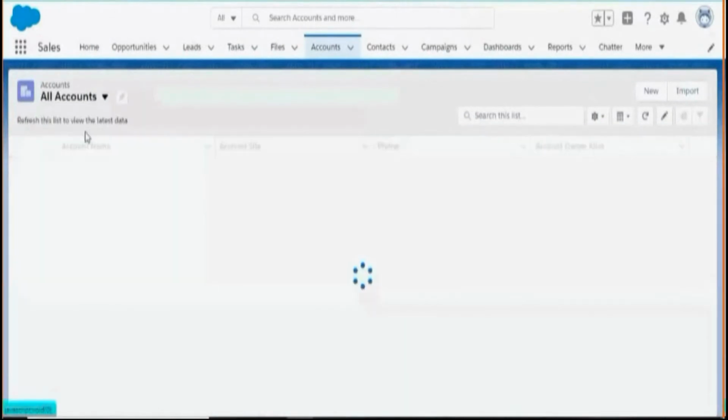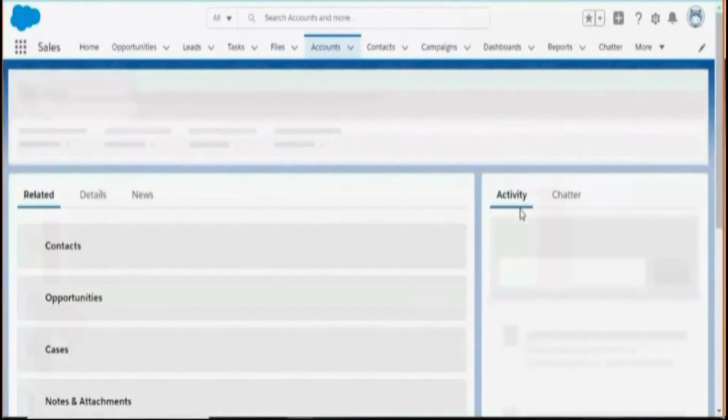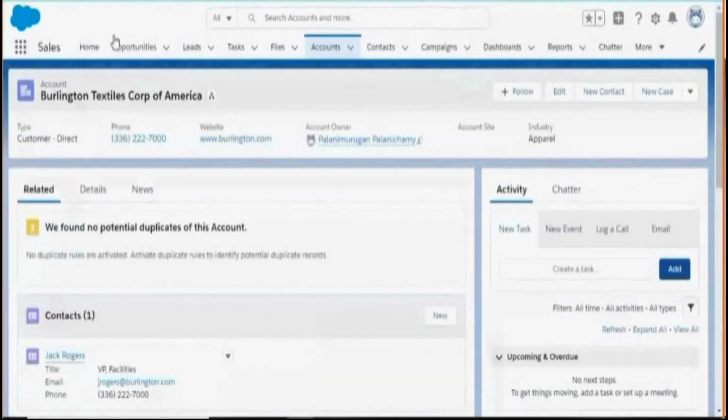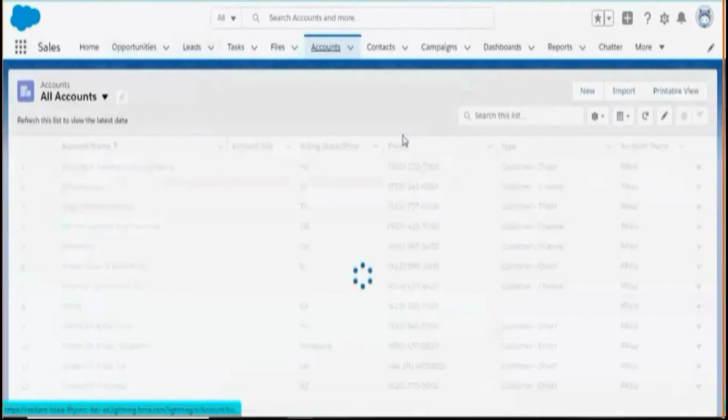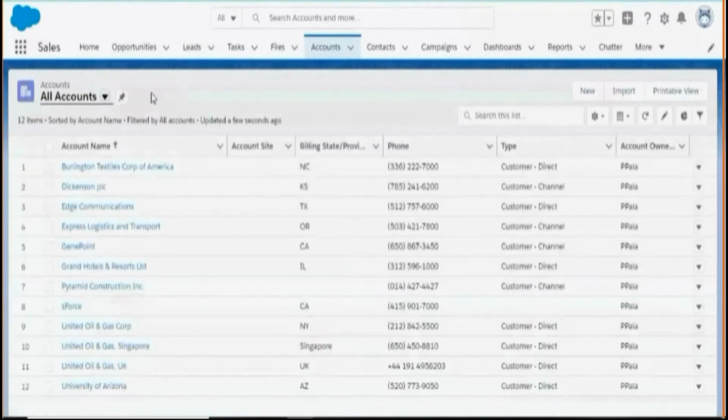Whenever you create this default organization in Trailhead, Trailhead by default puts in some sample data. These are the sample data. You can go and look at it. Also, if you want, you can create new accounts too. In the Salesforce organization, you can go and play around. You can create a new account. This is one area where you can work.